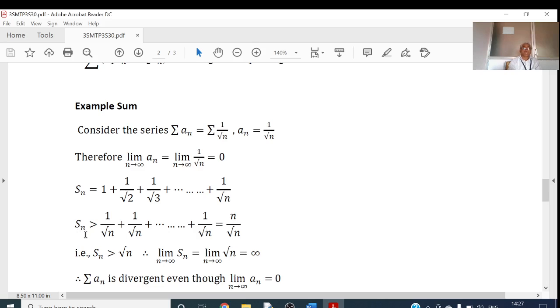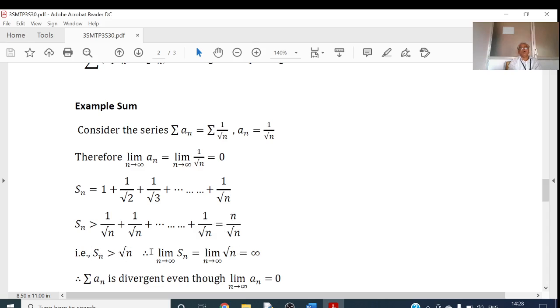So Sn is greater than 1 by root n plus 1 by root n plus 1 by root n and so on. How many times 1 by root n? n times 1 by root n, so this is equal to root n. Sn is greater than root n.